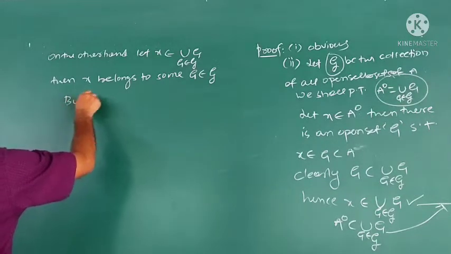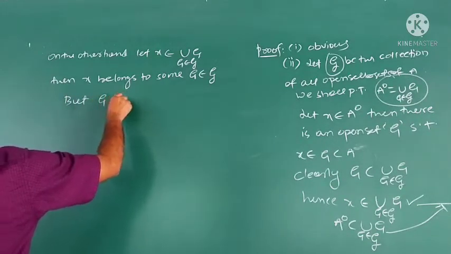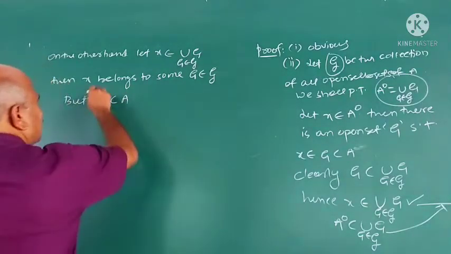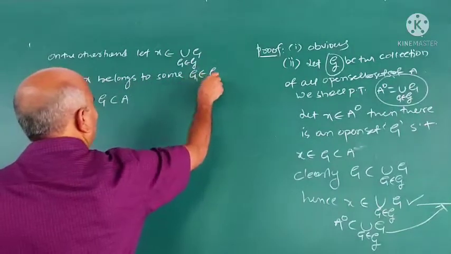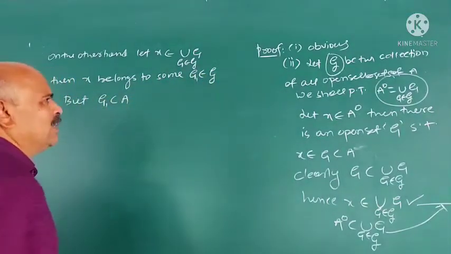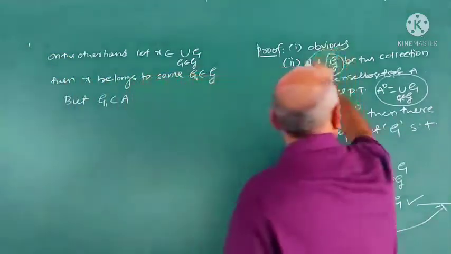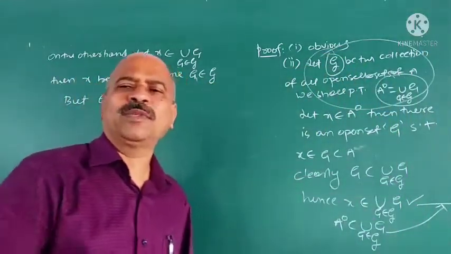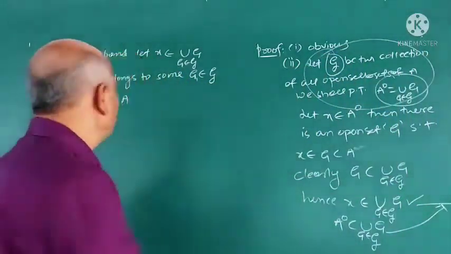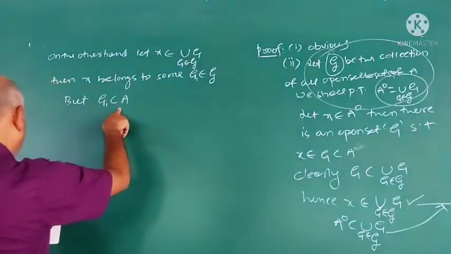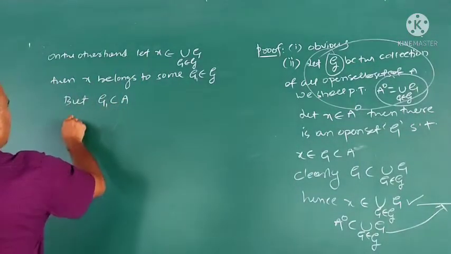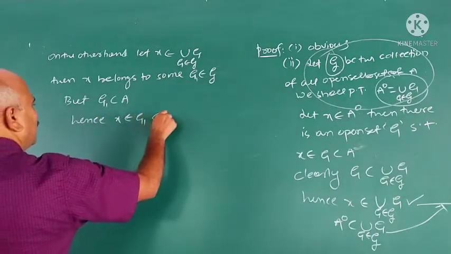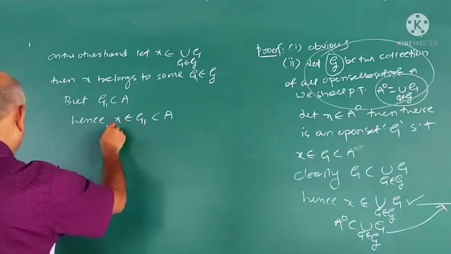Let X belong to some, say G1 belongs to G, but G1 is contained in A. Why is G1 contained in A? Because this G is the collection of all the open subsets of A. Therefore G1 is contained in A. Hence X belongs to G1 is contained in A. Now we take union.